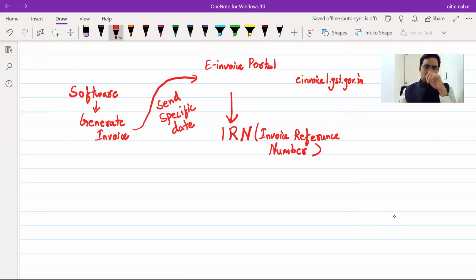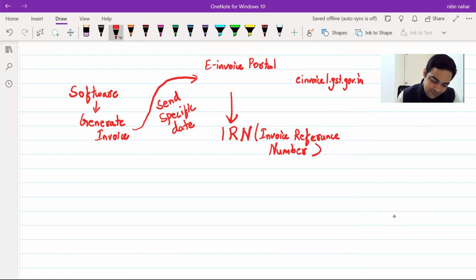It does not get stored there. Thereafter, it is transmitted to GSTR1 data. But this invoice reference number is what is important. This invoice reference number acts as a control mechanism to reduce the fake invoices which have increased drastically in India. That is the basic purpose.